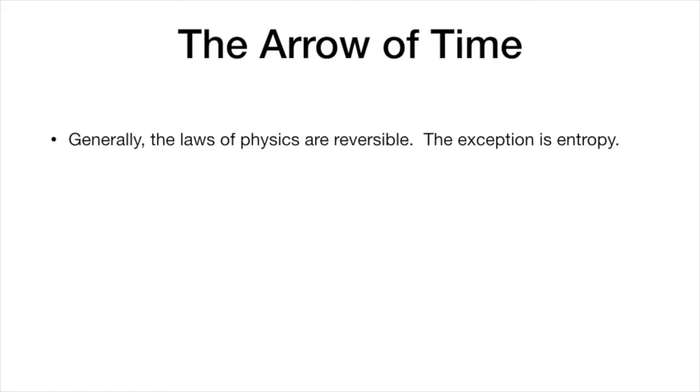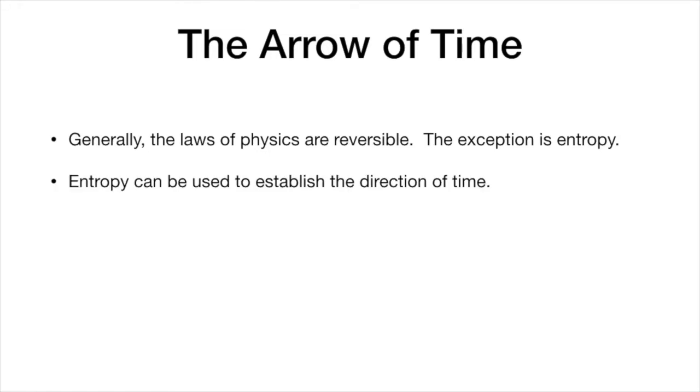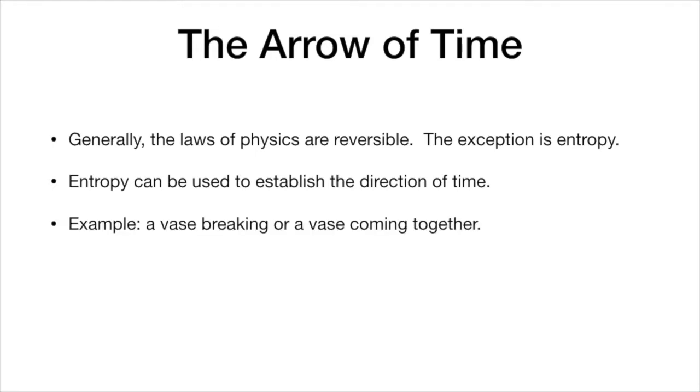So, the arrow of time. Physics itself, the laws are actually reversible. The exception to this is the law of entropy. And so we can use entropy to establish the direction of time. So what I want you to do is imagine that you're watching a video of a vase breaking. Okay? Imagine you're watching this video. Now let's play that video in reverse. And let's imagine that instead of the vase breaking, the vase is coming back together to form the vase. Well, interestingly, from the perspective of physics, those two ideas are basically equivalent.